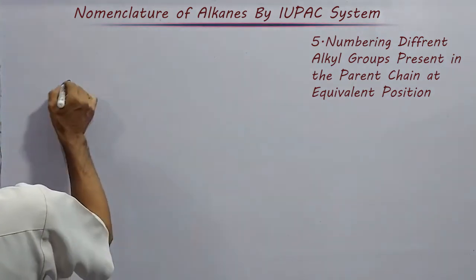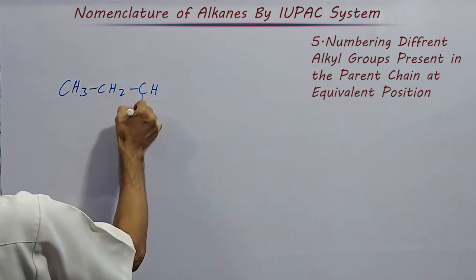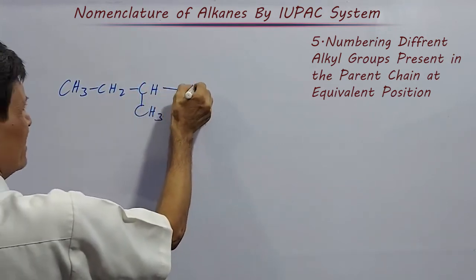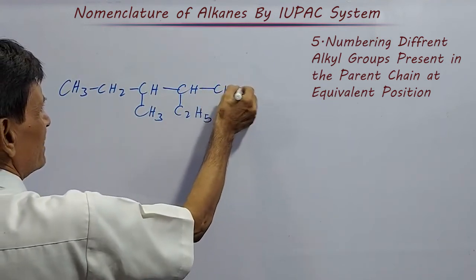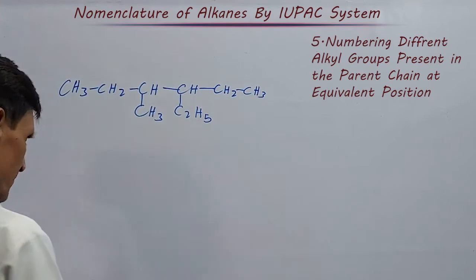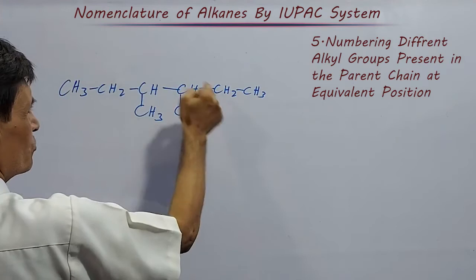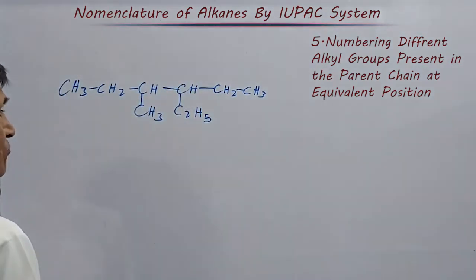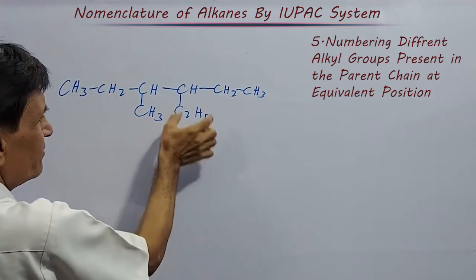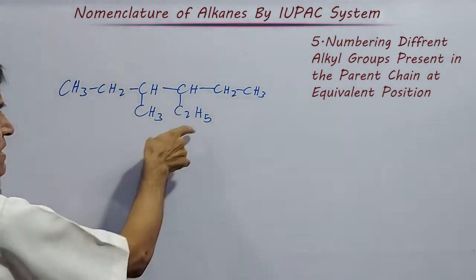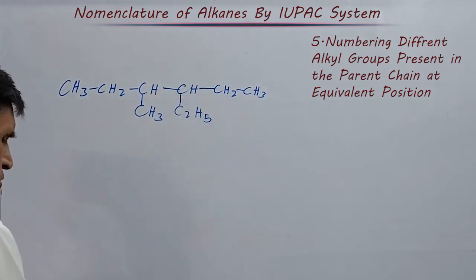That is CH3, CH2, CH. Here one branch, CH, another branch, CH2, CH3. Then from which direction we have to number? 1, 2, 3rd position branch starts. Then which one should we prefer? Here methyl starts with M and this one starts with E. E comes first in alphabetical order, hence this side chain should get the lower number.